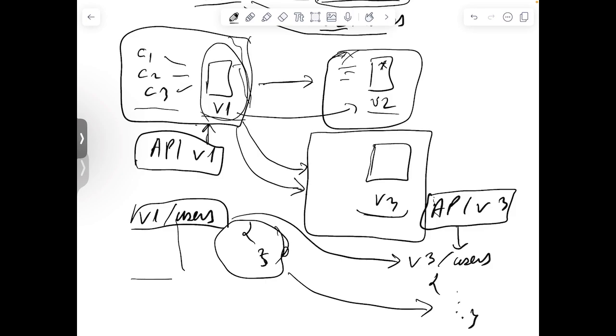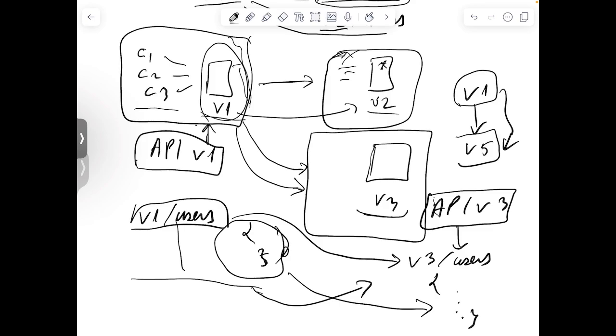And you need to make sure that you are not just in a rush doing an upgrade from one version, let's say from v1 to v5. You are testing everything and making sure that things that used to work in v1 are still working on a newer version, because you will most likely have to redo some of the work, and some of the things that used to work may no longer work.